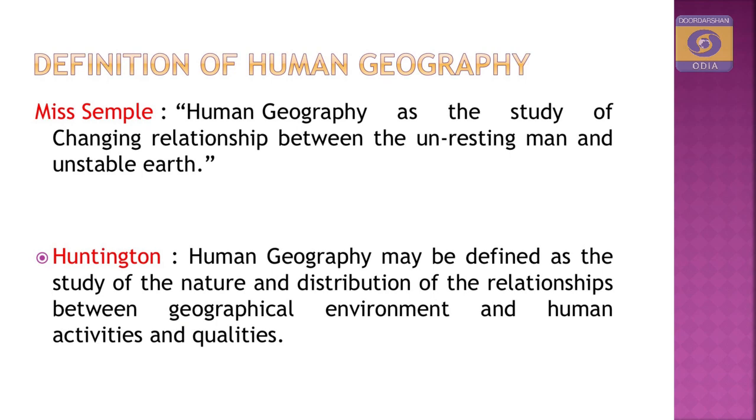According to Huntington, human geography may be defined as the study of nature and distribution of the relationship between the geographical environment and human activities and qualities. That means it studies the nature and distribution of relationship between the geographical environment. So, what is the geographical environment?